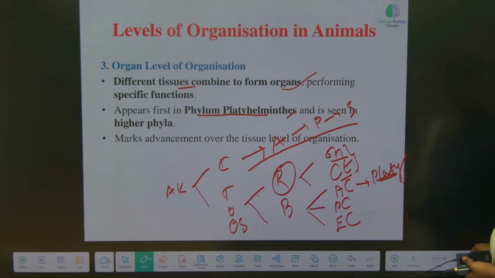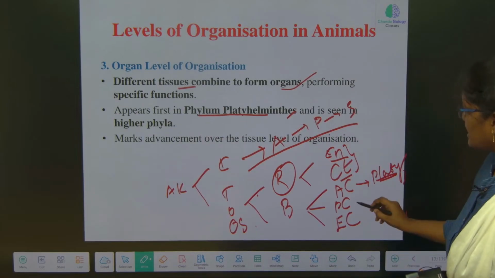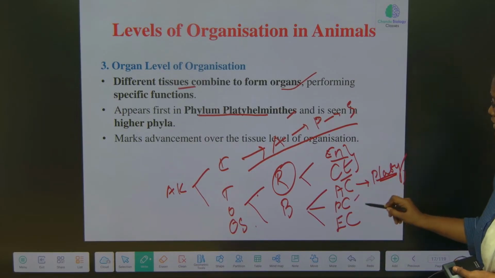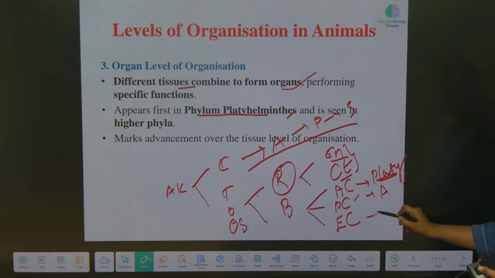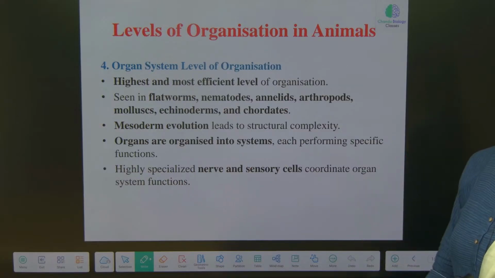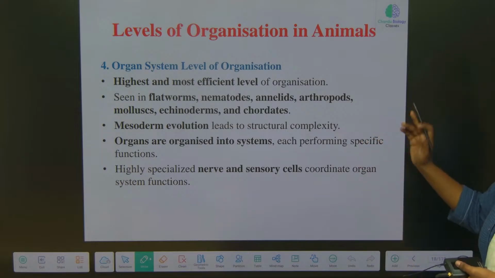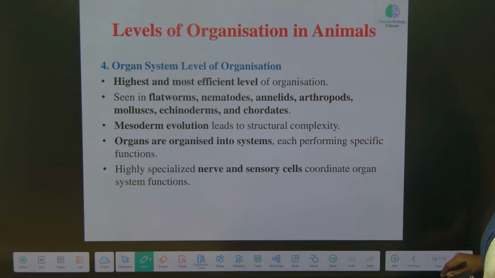Now, organ system level of organization. After the pseudocoelomates, Aschelminthes, Annelida, Arthropoda, Mollusca, all come under the organ system level of organization. Organ system means a group of organs doing a similar function, and we call them the organ system.